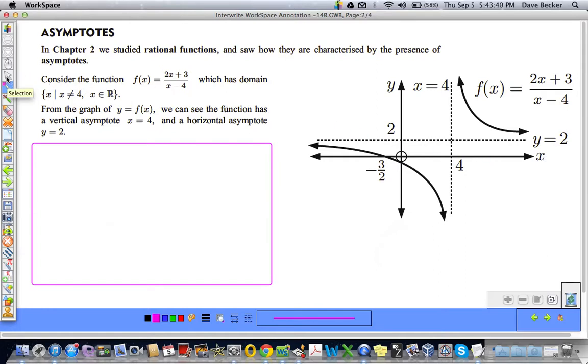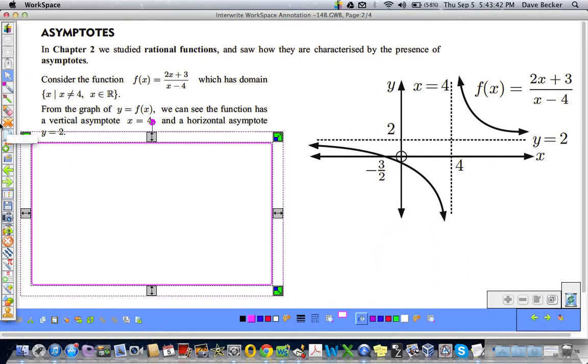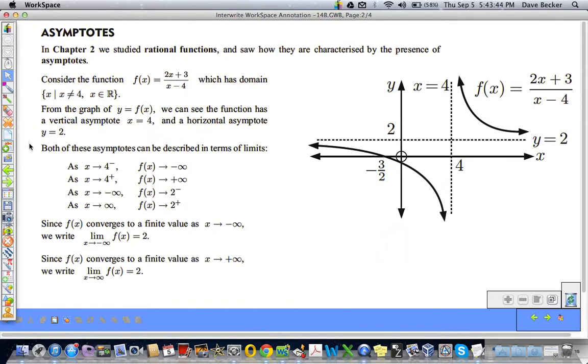Okay. So let's think about this in terms of using infinity to discuss it. Both of these asymptotes can be described in terms of limits. As x approaches 4, now that doesn't mean negative. If x approaches 4, then with this minus sign, that means from the left, from the negative side.